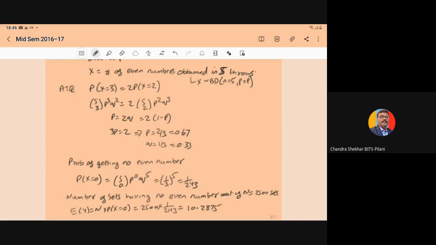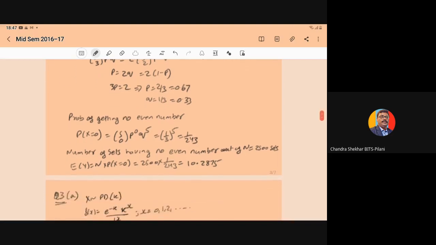Now, the probability of getting no even number means X is equal to 0. So P(X=0) is equal to 5C0 p^0 q^5, which will be q^5. So (1/3)^5, that is 1/243.